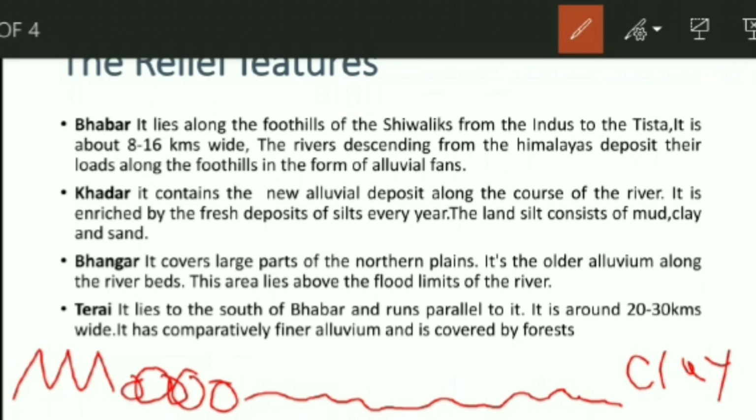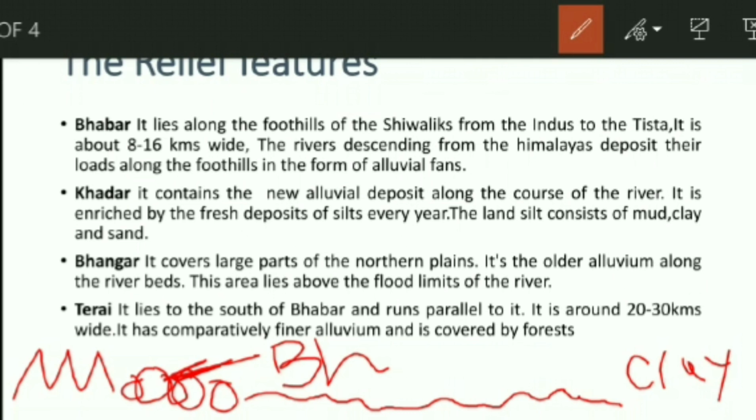So the first soil that you're going to find is the Bhabar. I'll shortly write Bhabar here. It lies along the foothills of the Shivaliks from the Indus to the Teesta. It is about 8 to 16 km wide. The rivers descending from the Himalayas deposit their loads along the foothills in the form of alluvial fans.